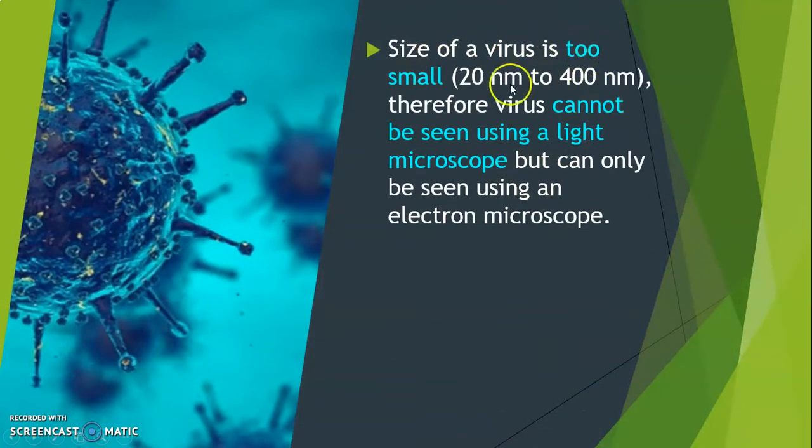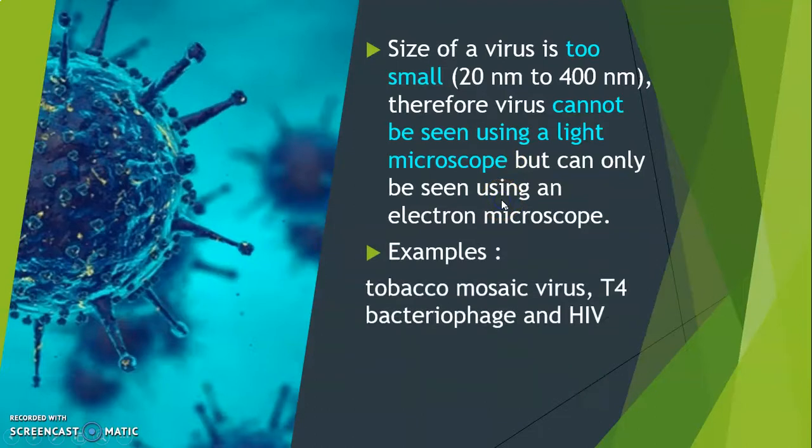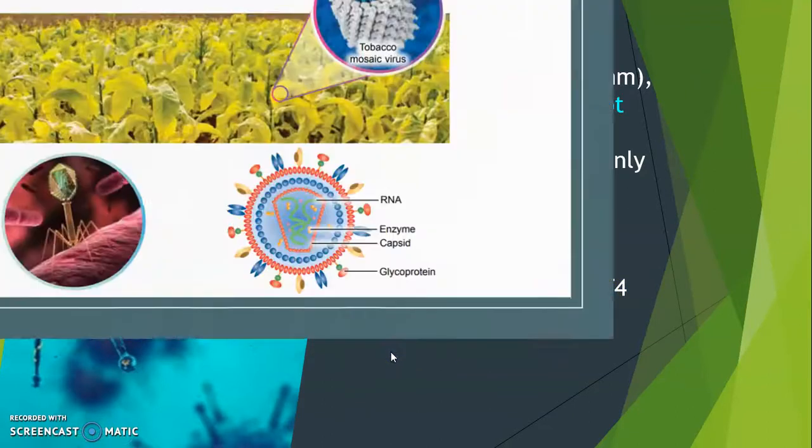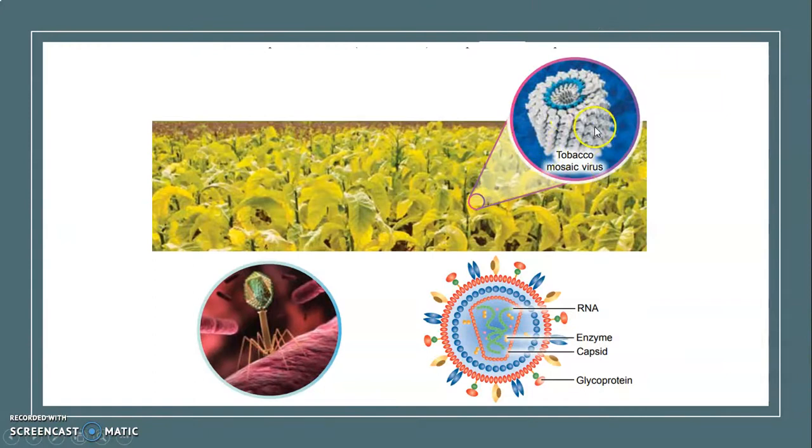The size of a virus is very small, 20 nanometers to 400 nanometers. Therefore, a virus cannot be seen using a light microscope, but can only be seen using an electron microscope. Examples are tobacco mosaic virus, T4 bacteriophage, HIV, and also the coronavirus that we are having now. So this is an example of the tobacco mosaic virus.